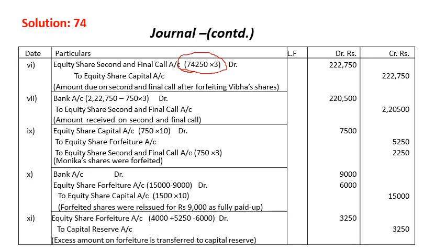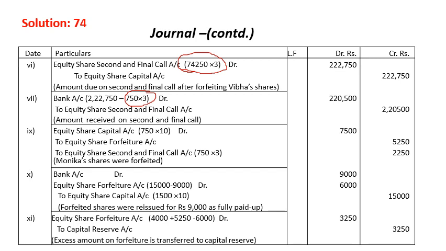Now bank account, when we receive the bank account, we will find Monica's share, this 750 share in the workings last part. If you remember it, 1000 share, we have calculated 750 share. So 750 share multiplied by 3, that amount is not received in the final call. So that money again subtracted over here. So now we go for forfeiting of Viva's share.